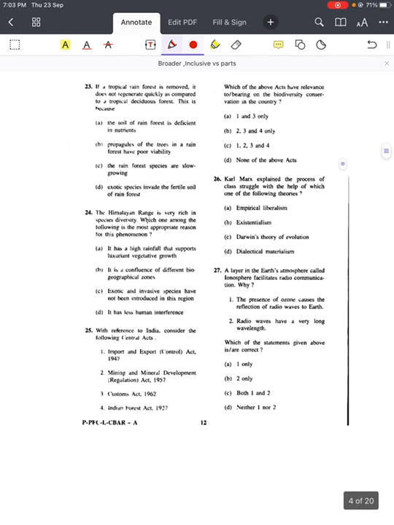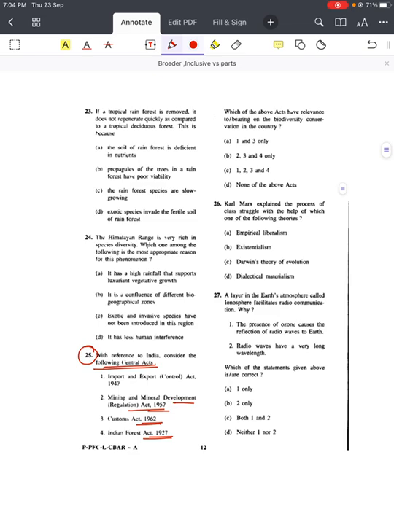Now see question number 25 from again the 2011 question paper. With reference to India, consider the following central acts. First, Import and Export Control Act 1947. Second, Mining and Mineral Development Regulation Act 1957. Then Customs Act 1962. Then Indian Forest Act 1927. Question: which of the above acts have relevance to, bearing on, biodiversity conservation in India? They are talking about bearing.